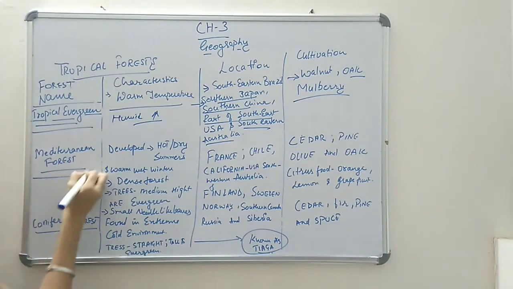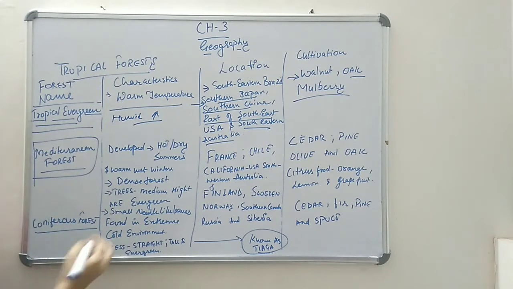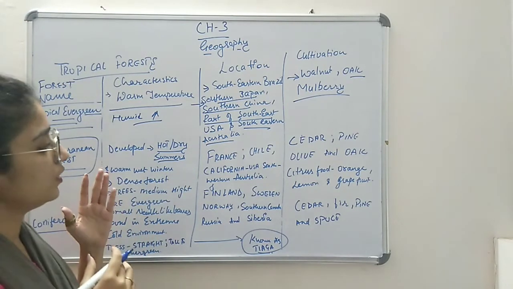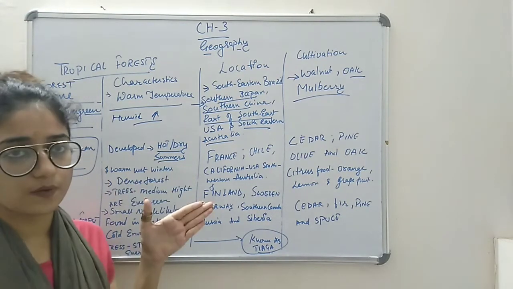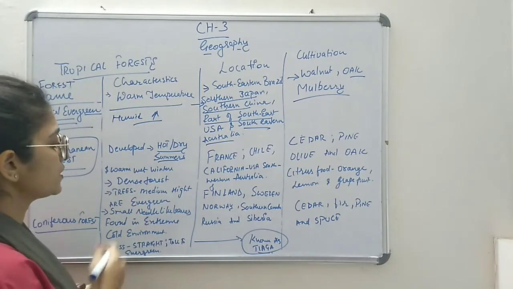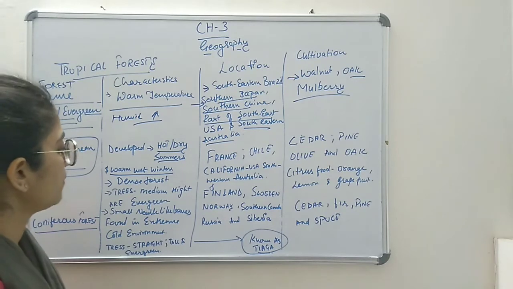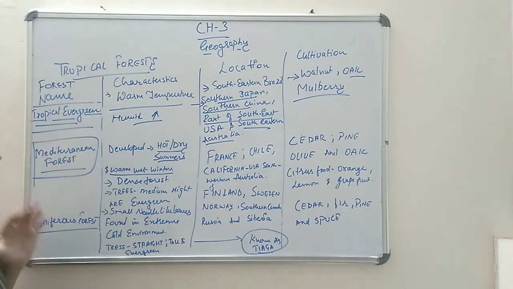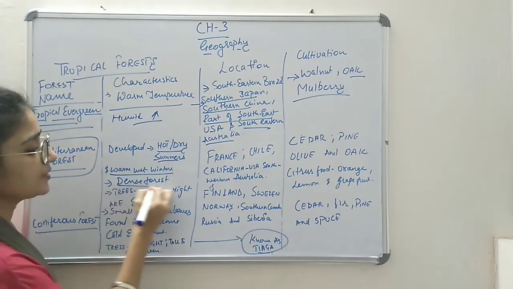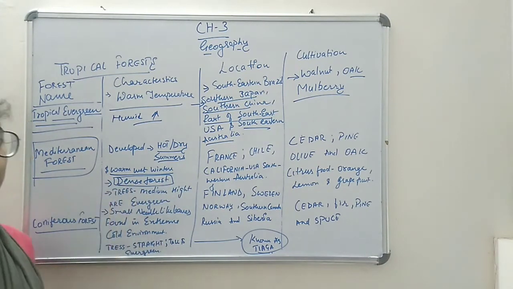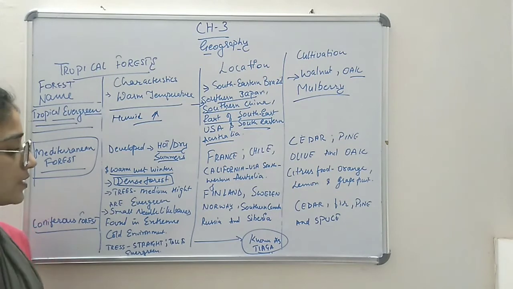Now, the Mediterranean forest is developed in a hot, dry summer area. Mostly warm, wet winters are also where this kind of forest develops, and it is very dense. The Mediterranean forests are very dense forests.